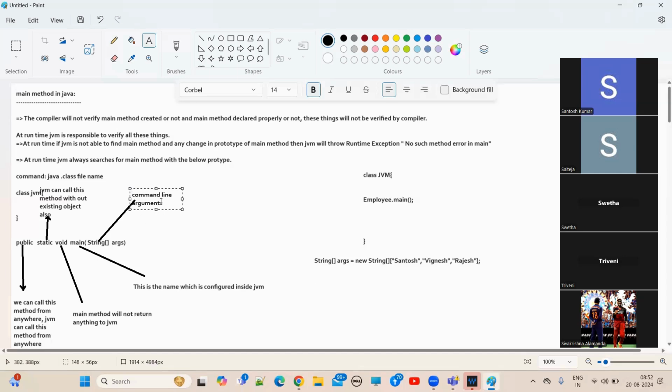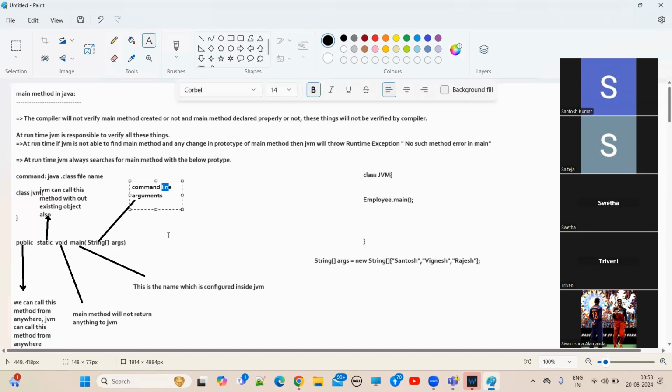So these arguments we call command line arguments. While executing a Java program, how can we execute our Java application? By using editors, not by using Eclipse, not by using an IDE. The manual approach. In the manual approach, using the command prompt, you can compile the Java program and execute it, right? I think we already executed 3 or 4 Java programs that way.